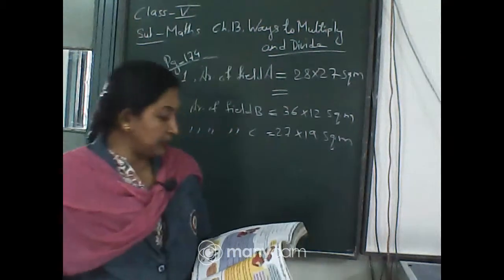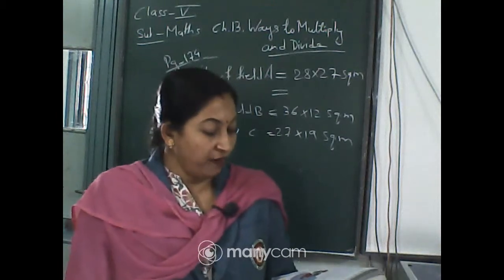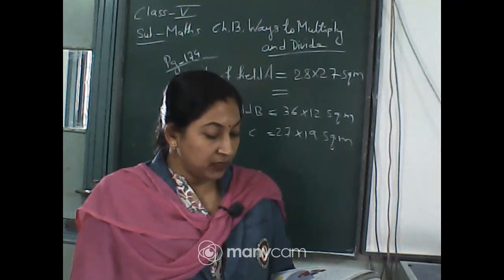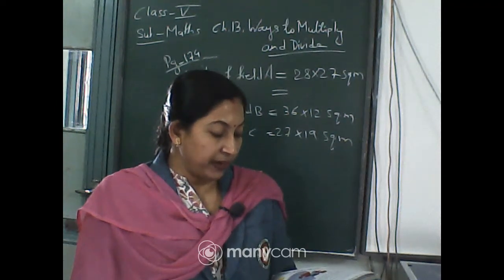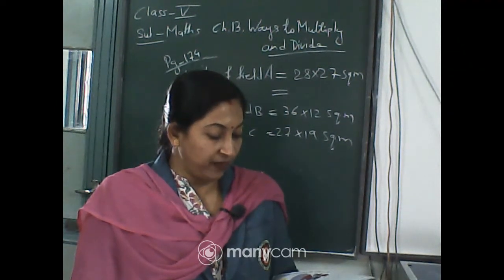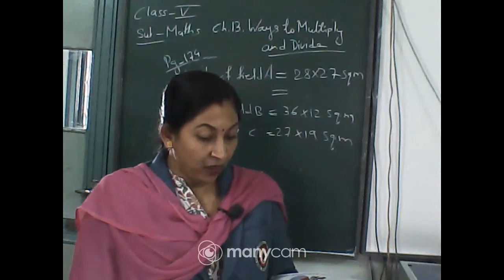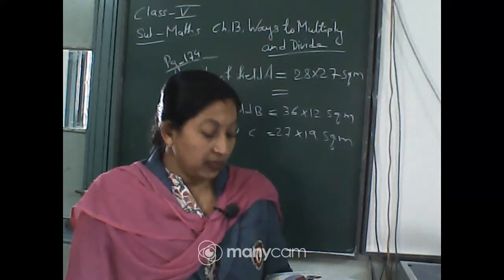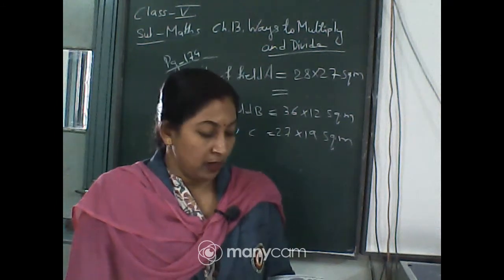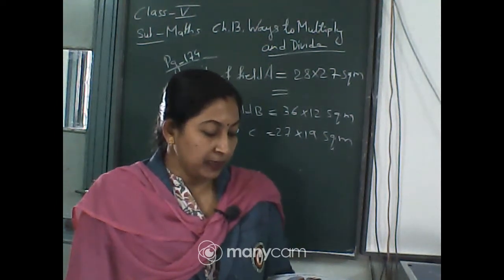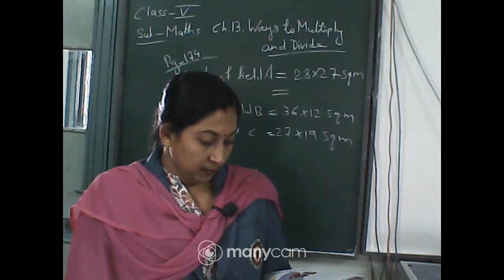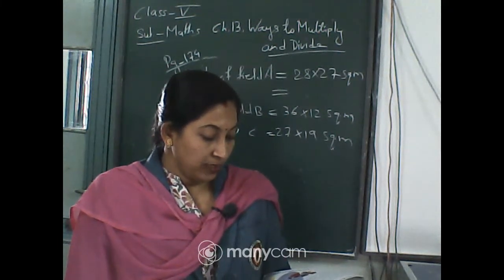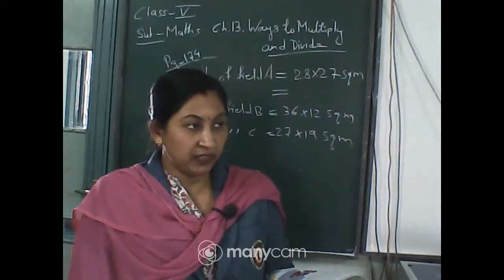Now the question is, he bought field A at the rate of rupees 95 for a square meter, field B at the rate of rupees 110 for a square meter and field C at the rate of rupees 120 for a square meter. Then you have to find the cost of the fields. Okay. So for field A, it is rupees 95. So what is the cost of the fields? So let us find it out.